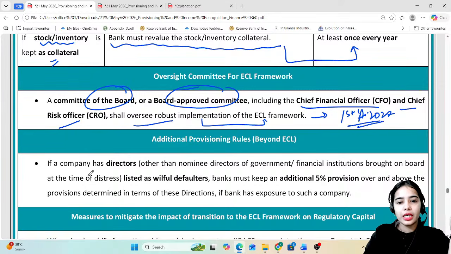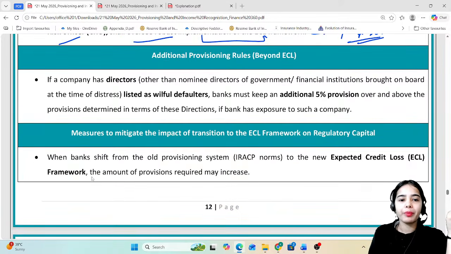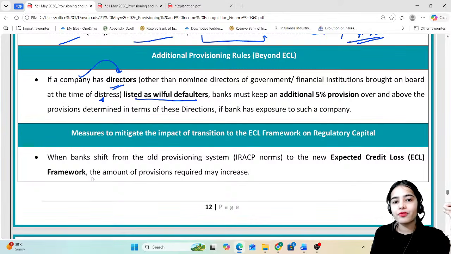Additional provisioning rules. If a company has directors, other than nominee directors of the government or financial institutions brought on board at the time of distress, that are listed as willful defaulters, banks must keep an additional provision.